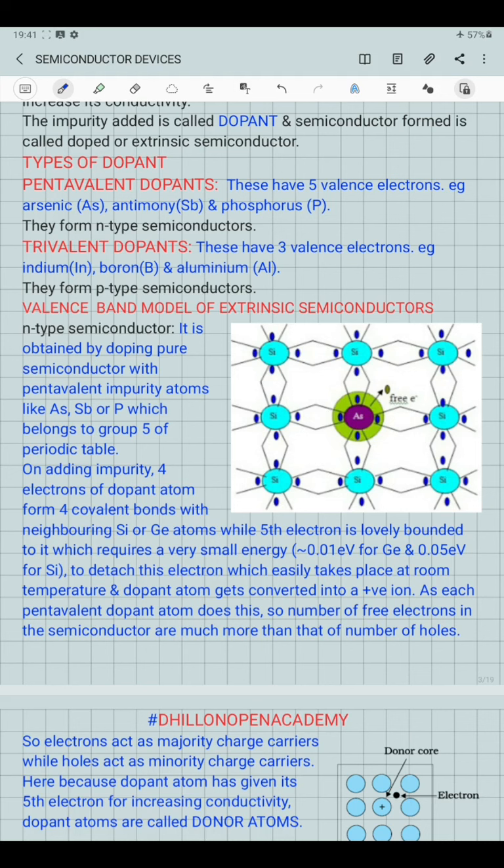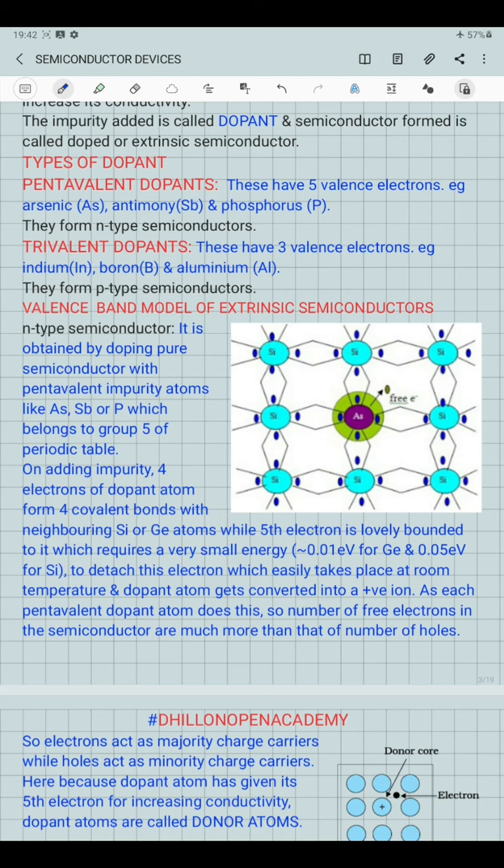Because they have valency 5, when one impurity atom of a group 5 element is added into a pure semiconductor, it uses 4 of its electrons to form 4 covalent bonds with the neighboring silicon or germanium atoms. So 4 out of its 5 electrons are busy in completing the 4 covalent bonds, while the 5th electron of the dopant atom is totally free to move inside the crystal structure.